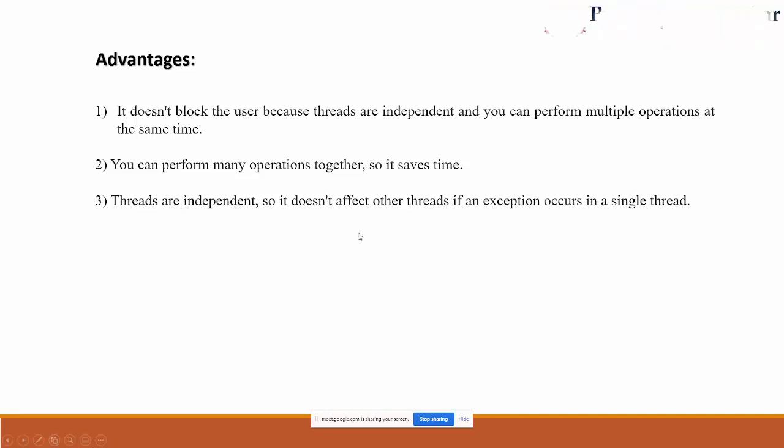Threads are independent, so it doesn't affect other threads if an exception occurs in a single thread. Is it right? Suppose in thread number 1 an exception arises, and whenever an exception arises in a program, the execution of the program stops instantly. But when we use multithreading and convert one single program into a threaded program, if thread 1 has an error, only that thread's execution terminates, and the other threads are independent.